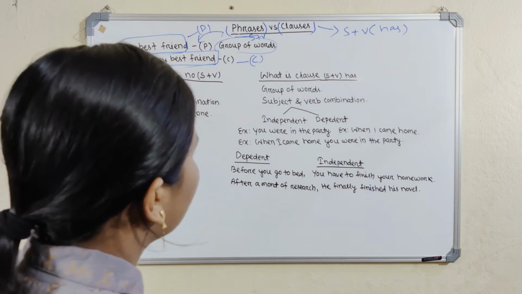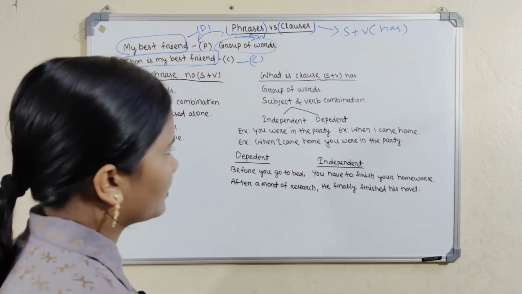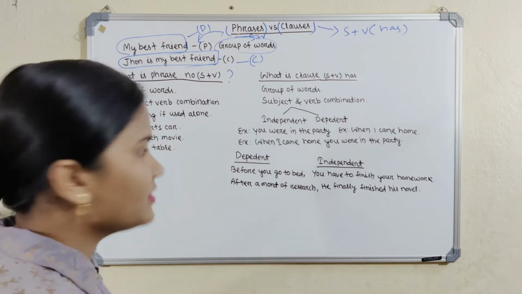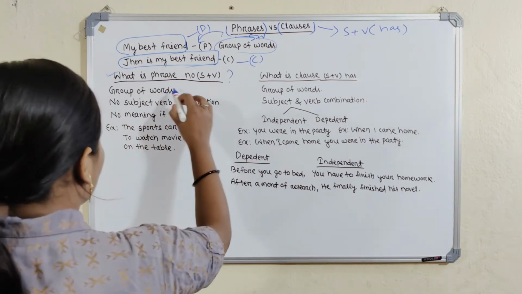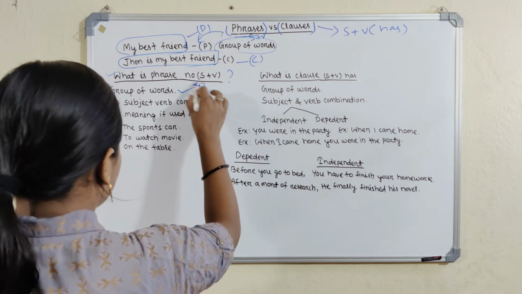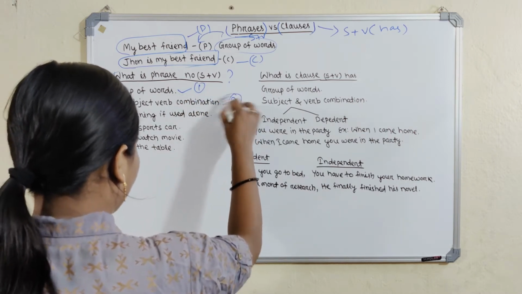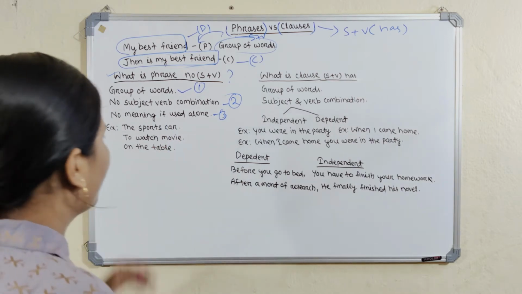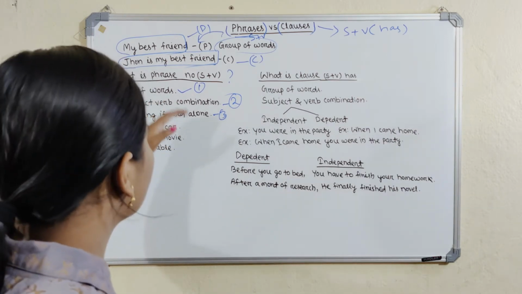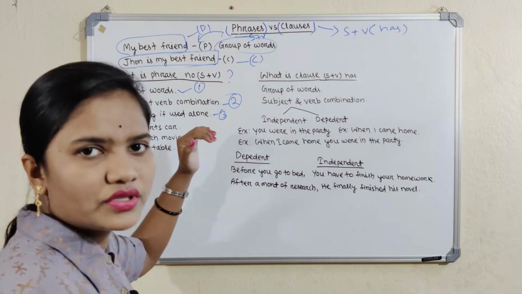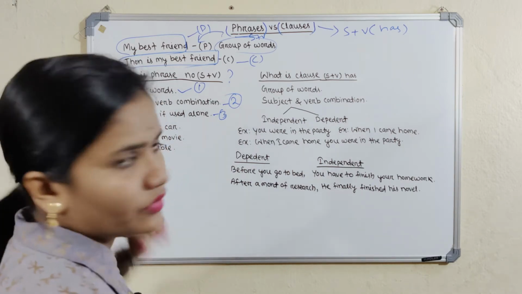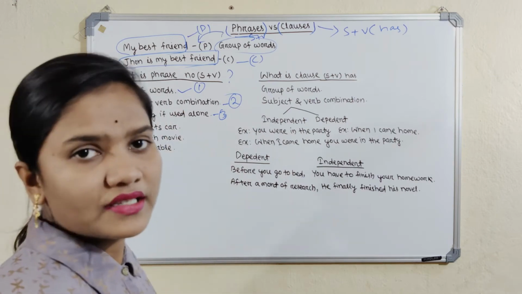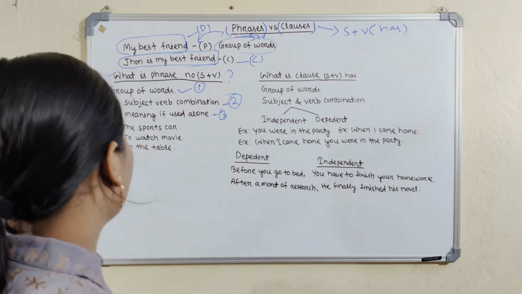So let's discuss what is a phrase, what is a clause, and what is the difference between them. What is a phrase? First point, it is a group of words. Second point, no subject-verb combination is there. Third point, no meaning if used alone. If we use it alone, it has no meaning, but whenever it is used in a sentence, then it has complete meaning.